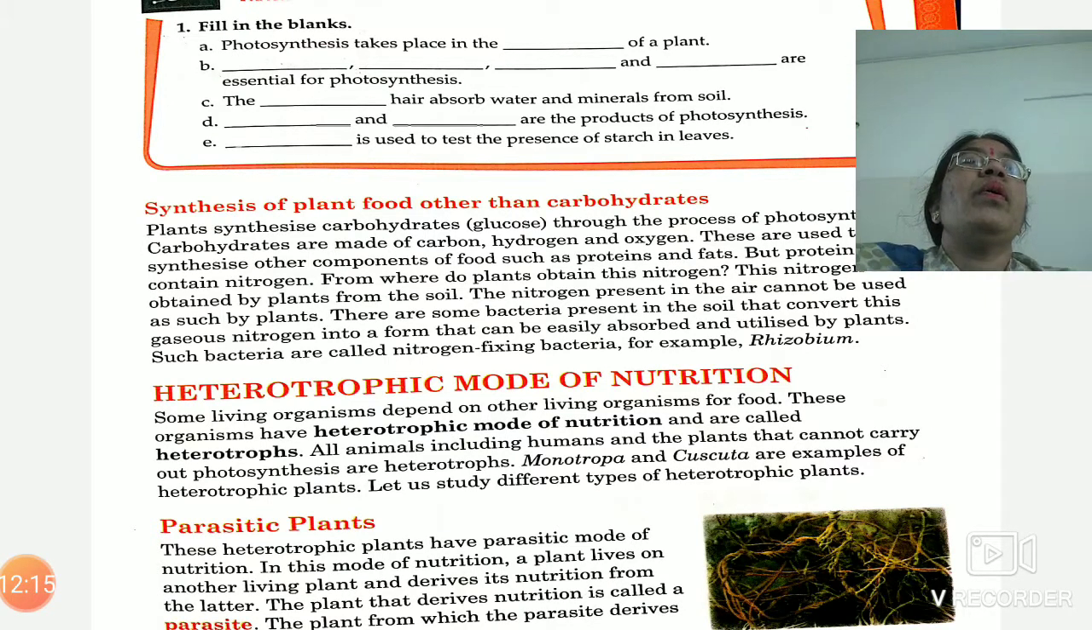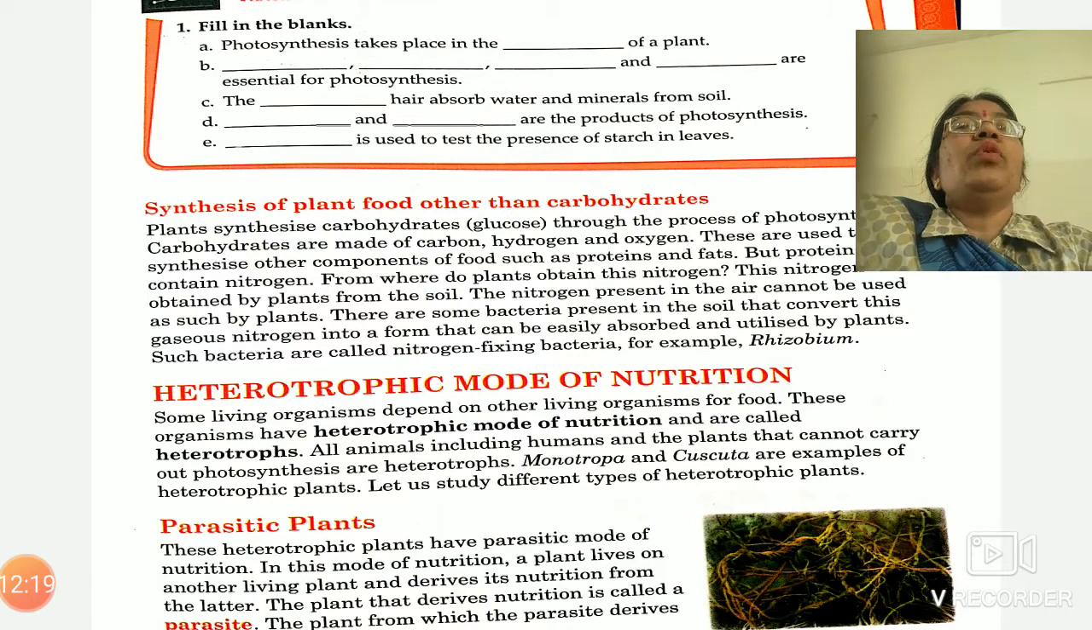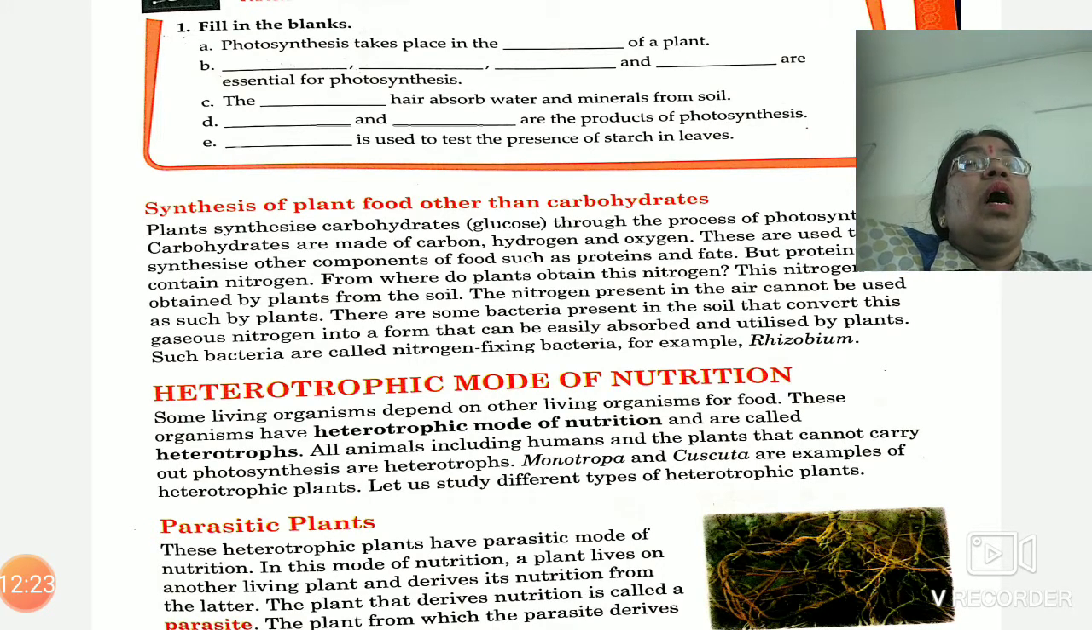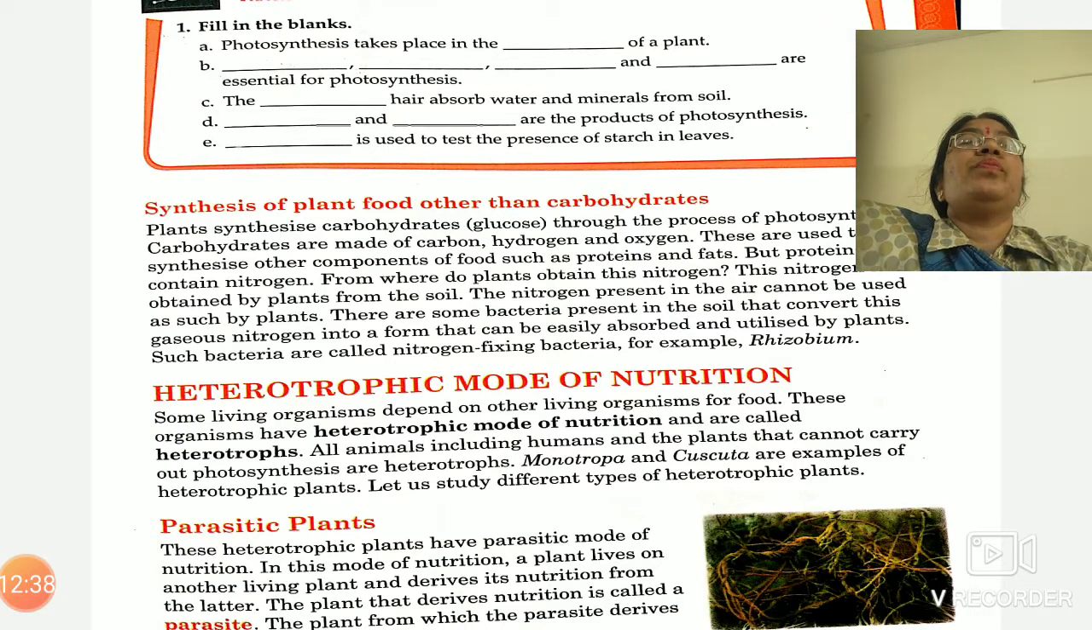But for preparation of protein, one another element is also required, and that is nitrogen. Now, how will this nitrogen reach the plant? We know that 78% of the air contains nitrogen, but still plants are not able to absorb this nitrogen from the soil. So what will they do?